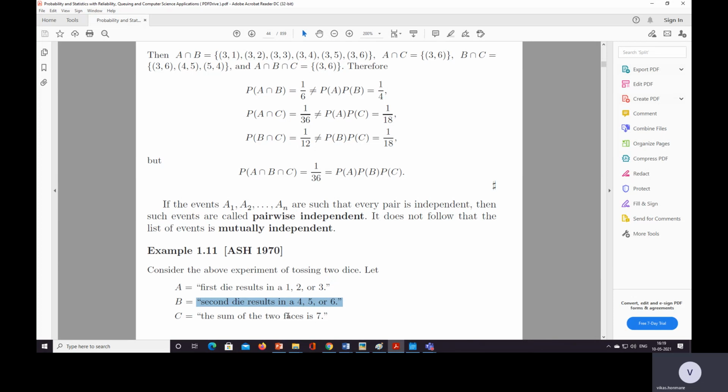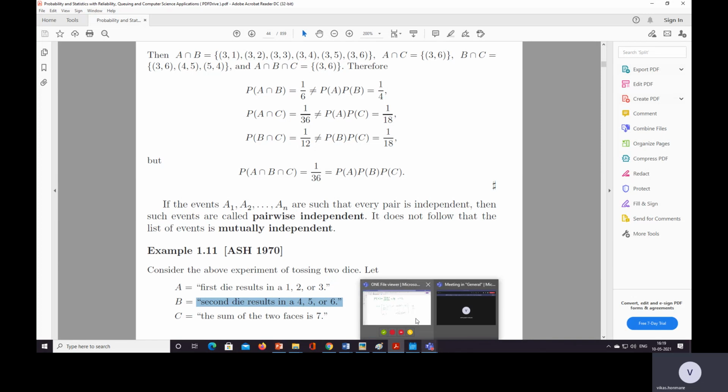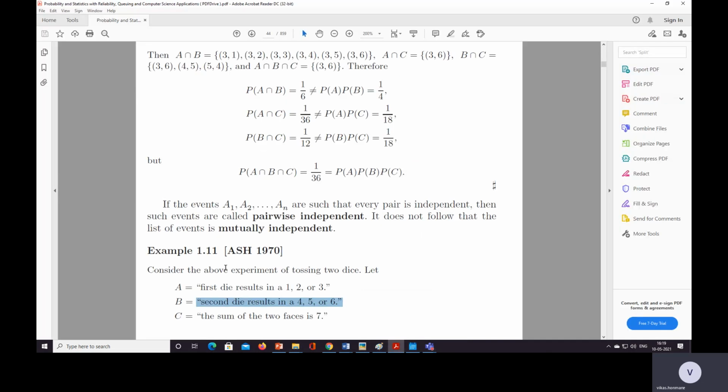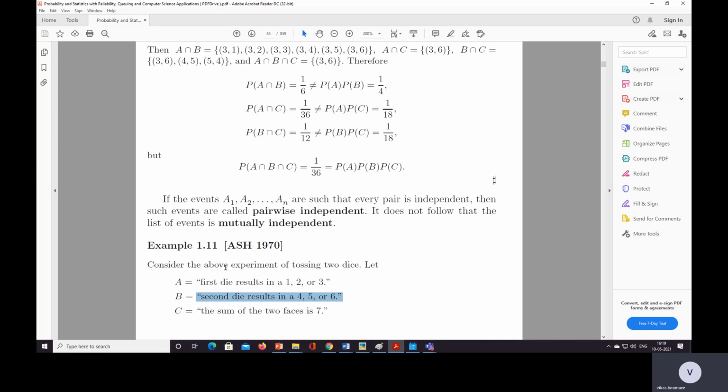So in total 18 are there for the second die resulting in 4, 5 or 6, and then the sum of the two faces is 7. Our event of interest: 6 plus 1 is 7, 1 plus 6 is 7, 5 plus 2 is 7, 4 plus 3 is 7. So we need to consider symmetry here.